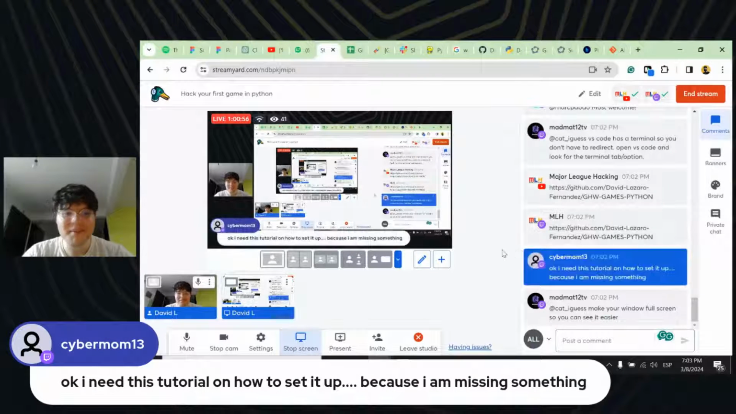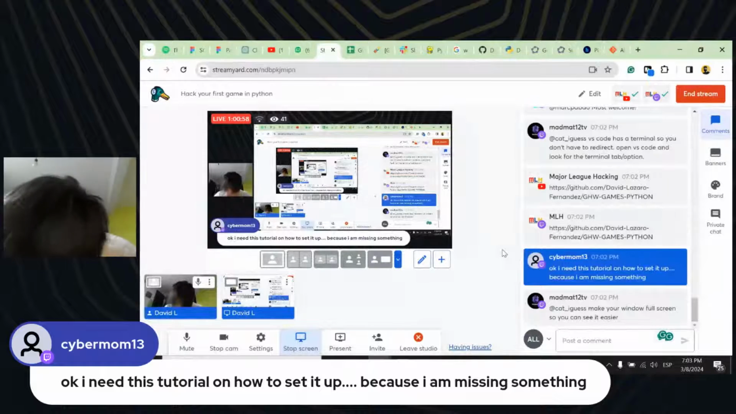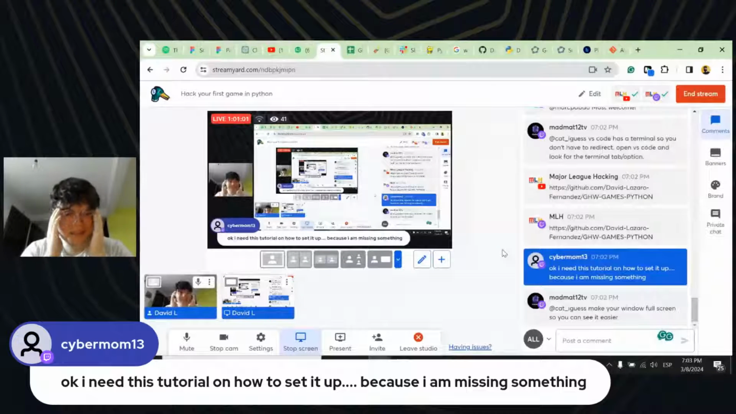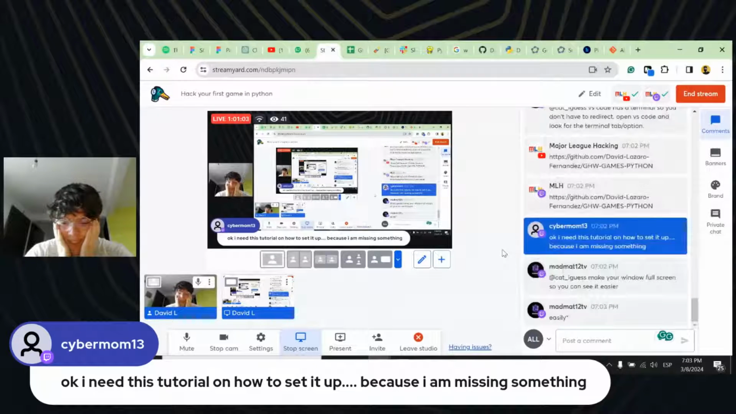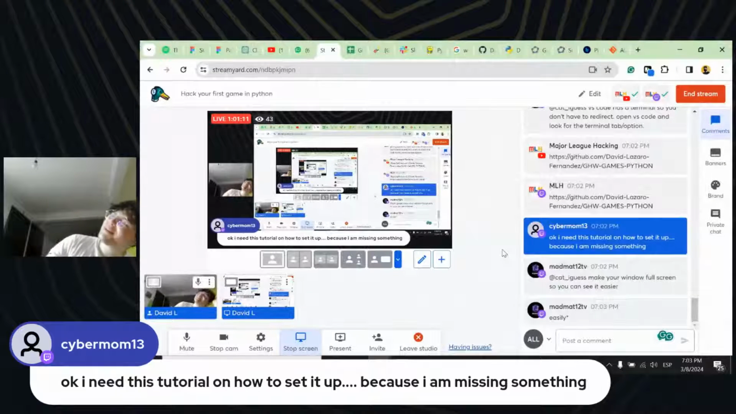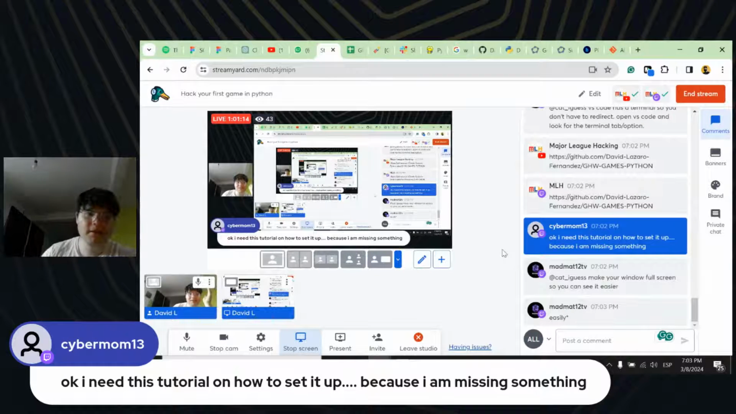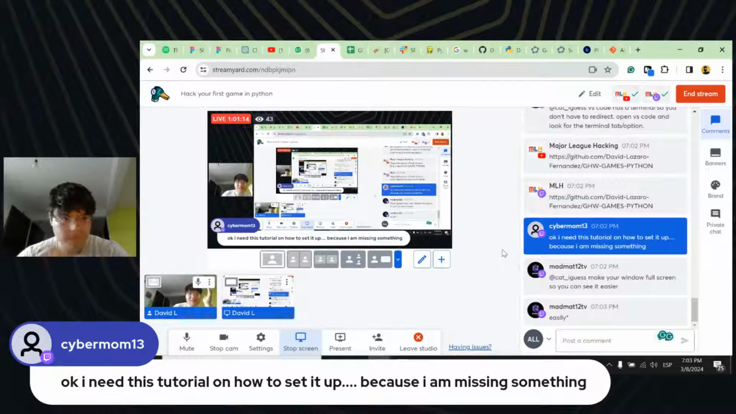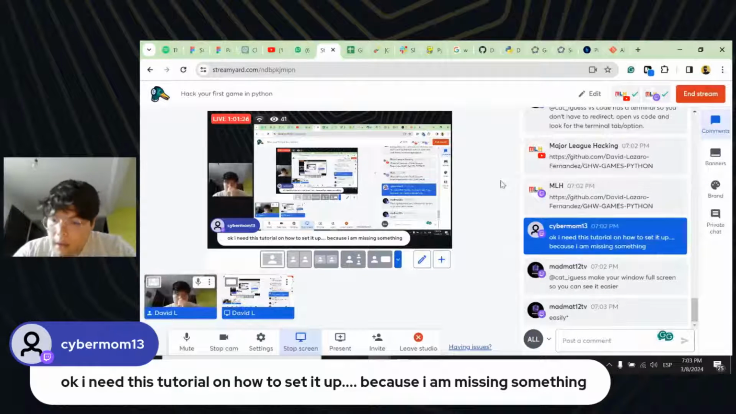Okay, I need this tutorial on how to set up. I know Python is sometimes super difficult to get installed, and that is why I love to use GitHub Codespaces. But this time we're not able to use GitHub Codespaces because we need to open windows, and Chrome is not able to open windows. Or well, it is, but inside Chrome or your favorite browser, you can use it. Make your window full screen so you can see it easily.